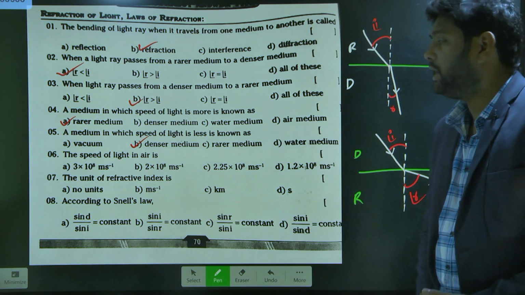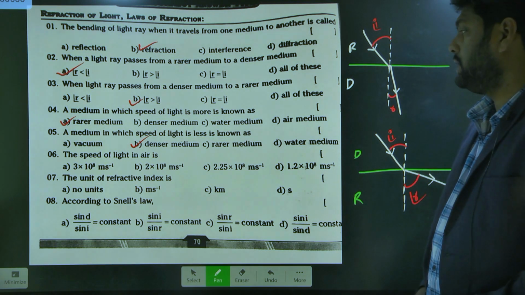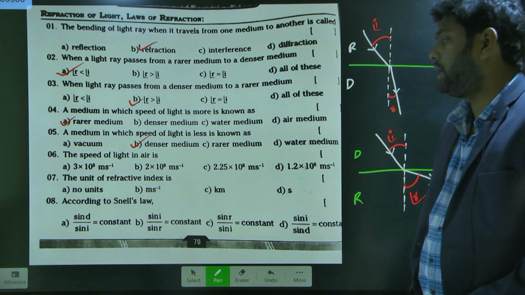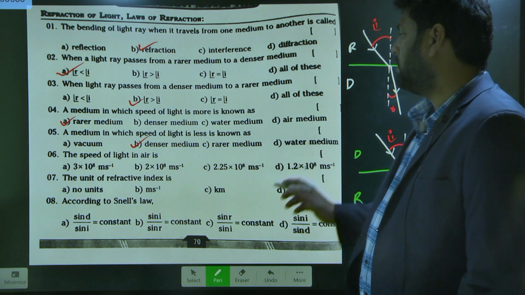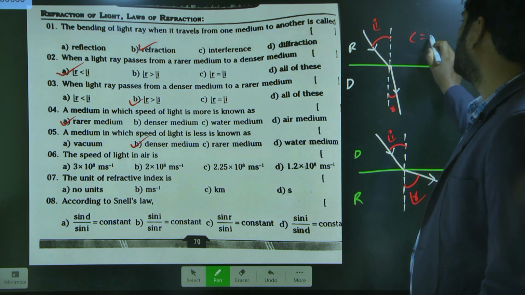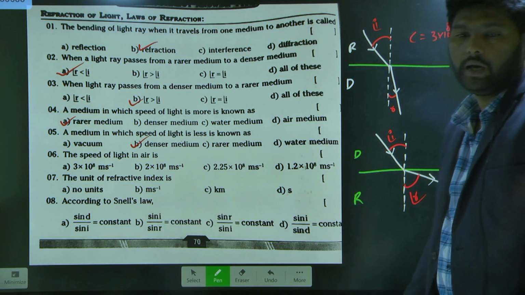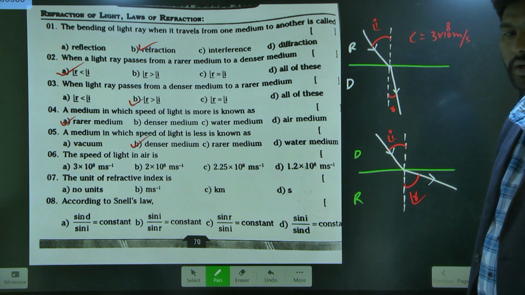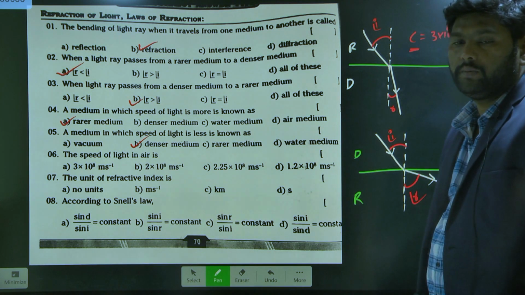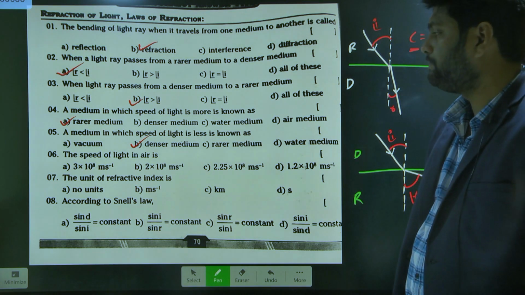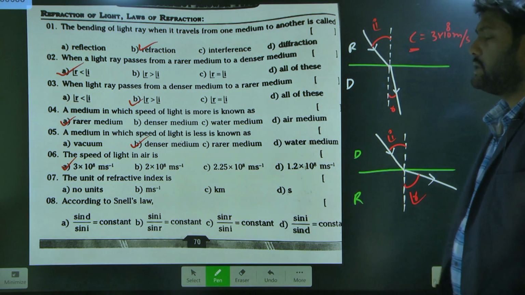Next, the speed of light in air is... How much is the speed of light in air? No, it's not that. C is equal to 3 into 10 power 8 meters per second. In air or in vacuum, the value of the speed of light is represented with the letter C, 3 into 10 power 8 meters per second. So what is the option here? A. Very good.